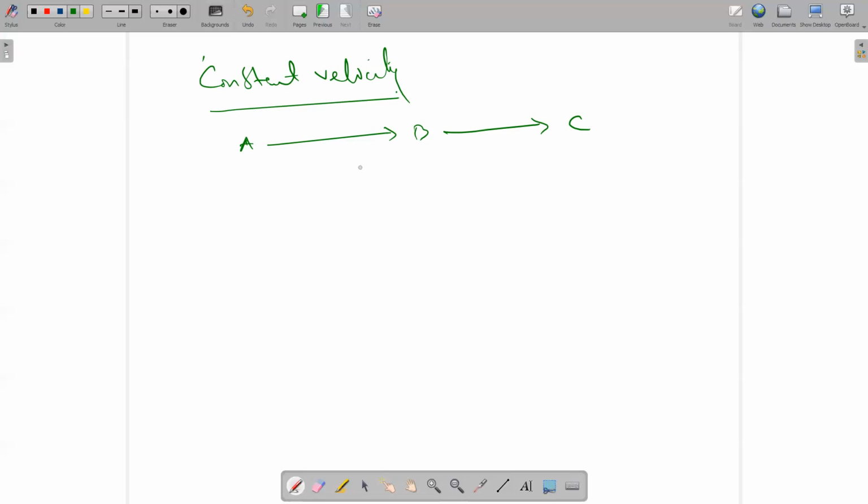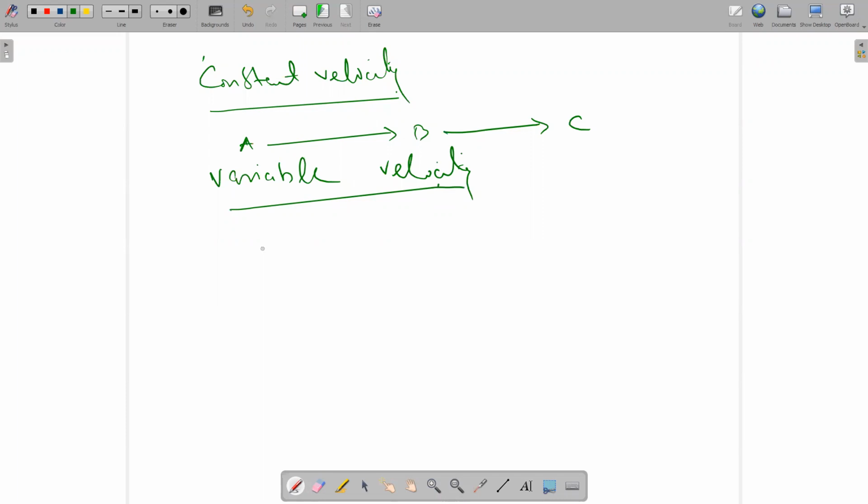If it covers equal displacement in non-equal intervals of time, or non-equal displacement in equal intervals of time, then we call it variable velocity. Variable velocity means the velocity is changing because it is not covering equal distance in equal intervals of time. If it is covering equal distance in equal time, then it is constant velocity. So remember this one, constant velocity and variable velocity.